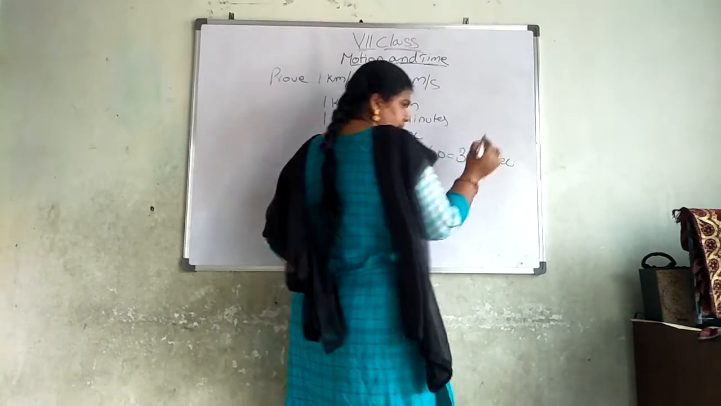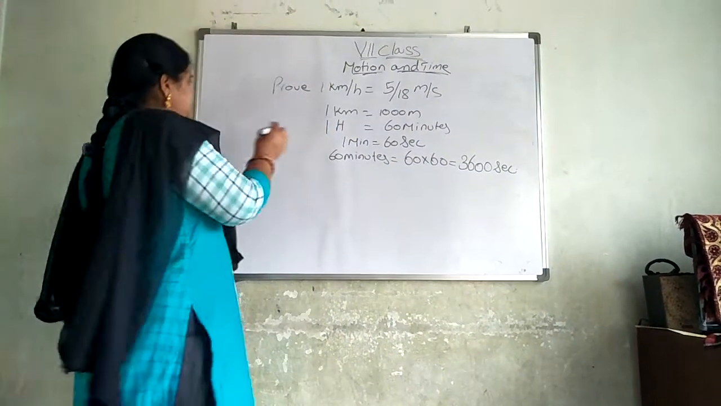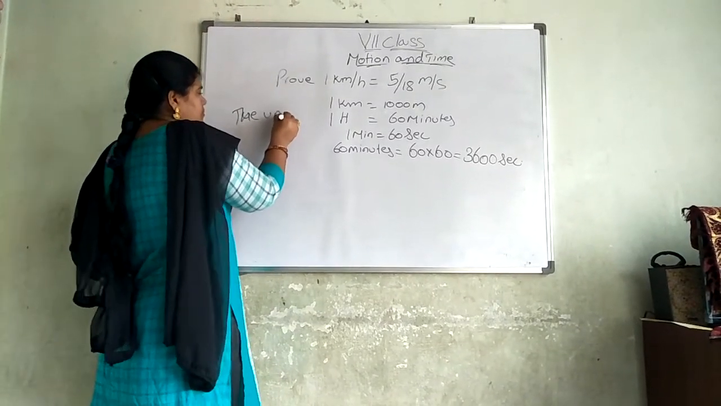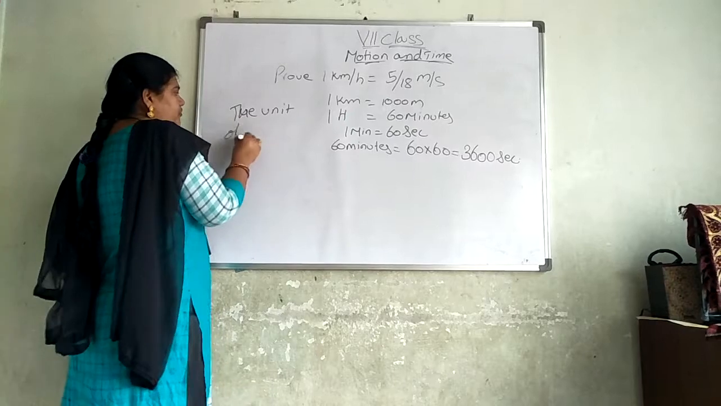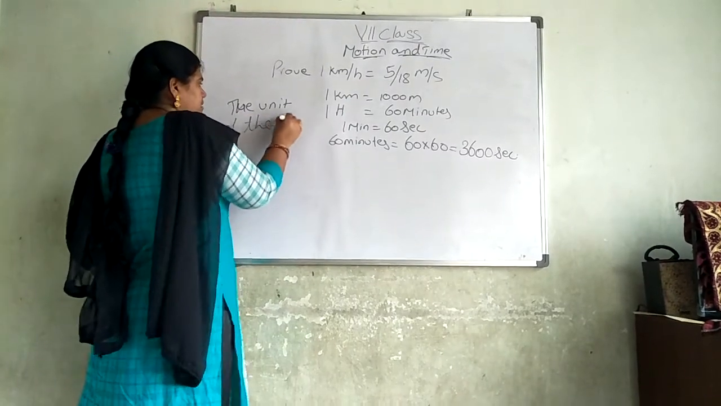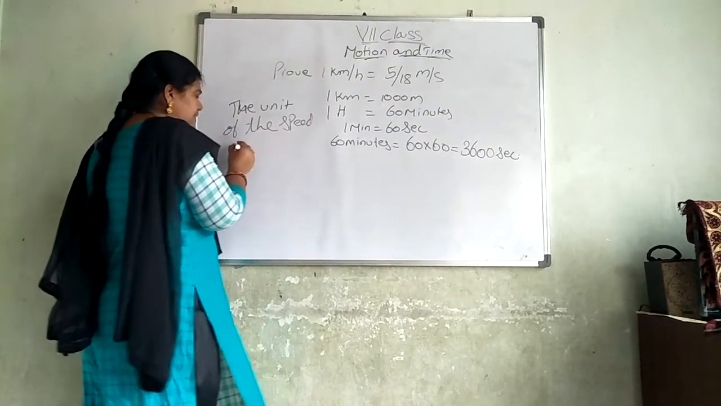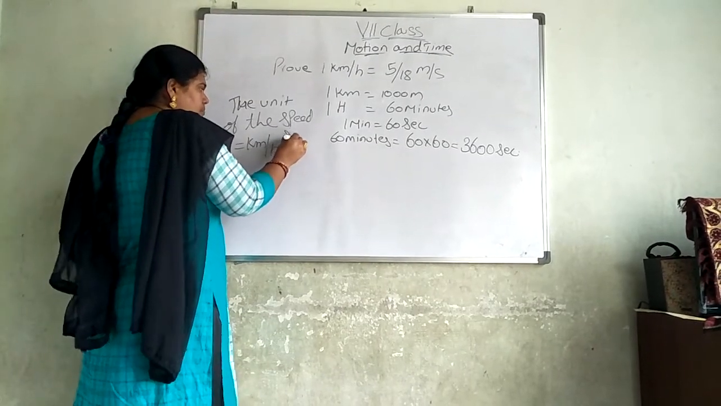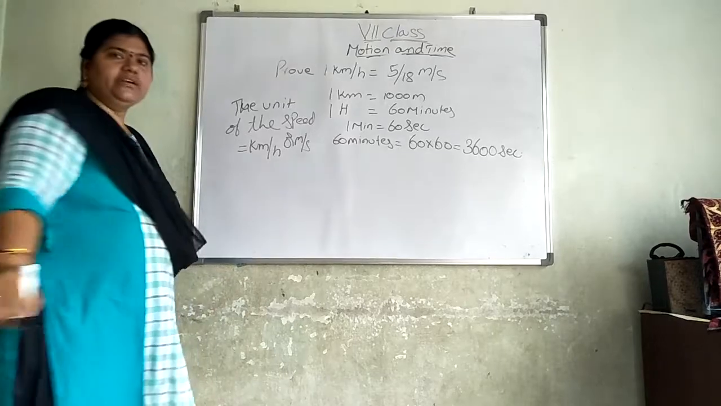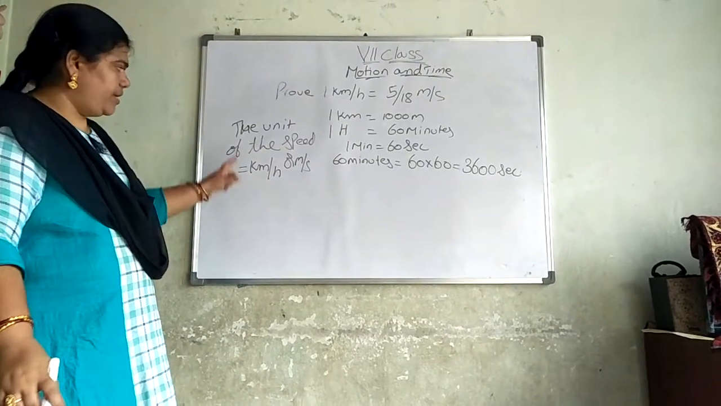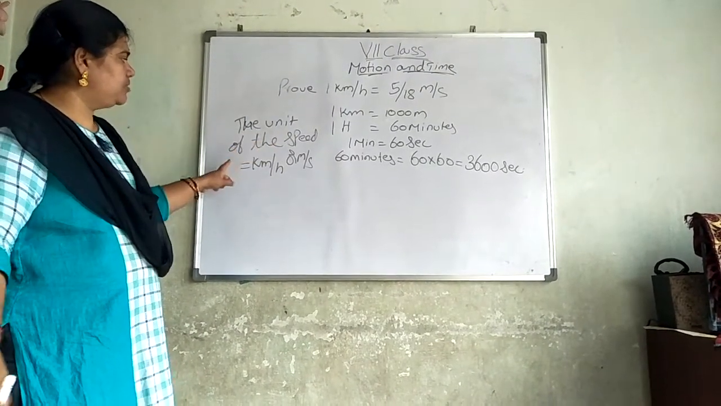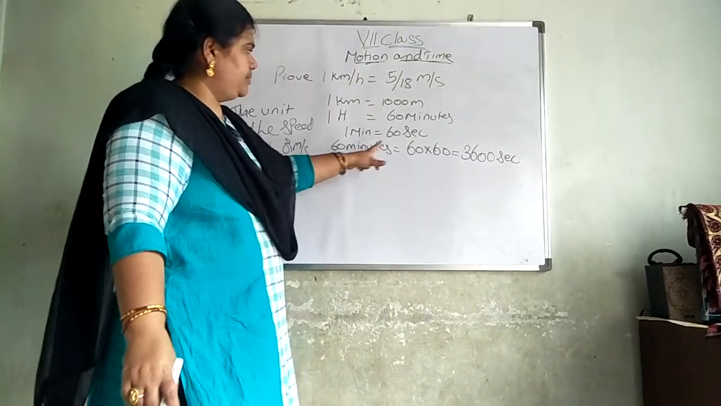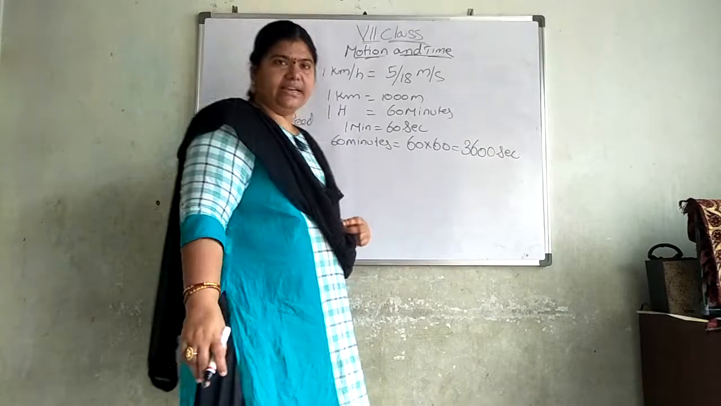3600 seconds. You have to understand that the unit of speed is equal to kilometer per hour or meter per second. This is a very, very important formula. So 60 minutes is equal to 3600 seconds.